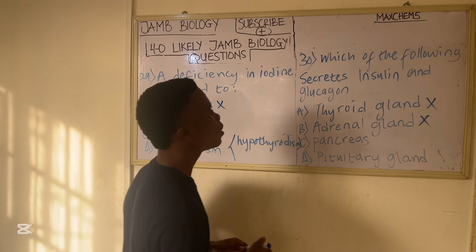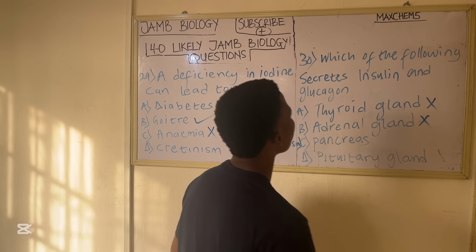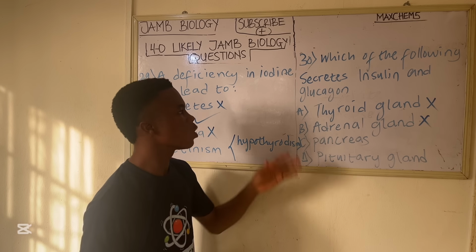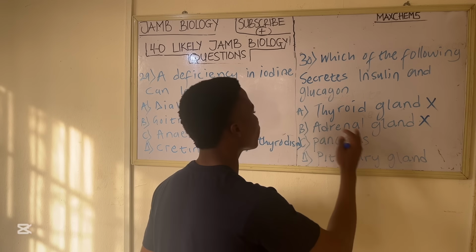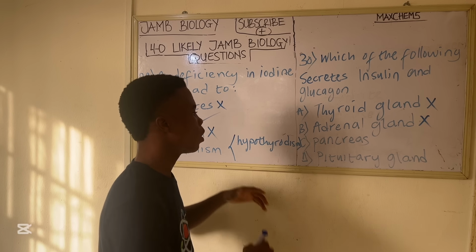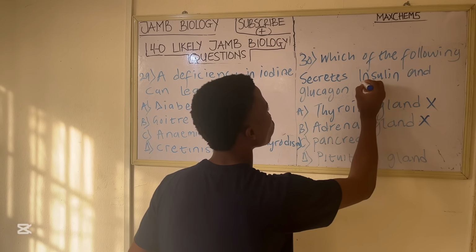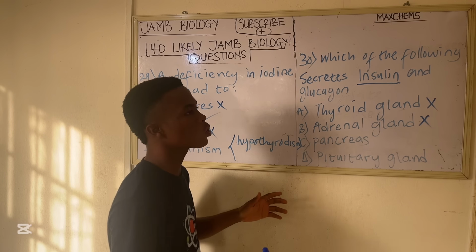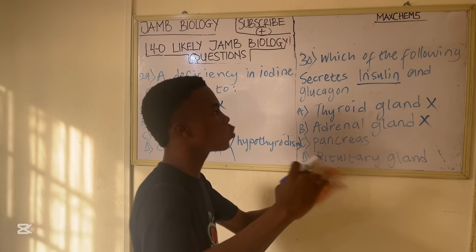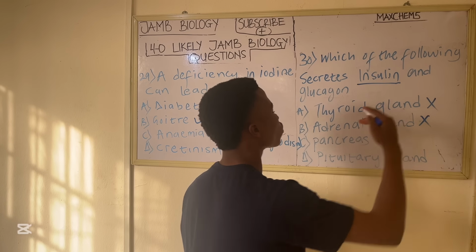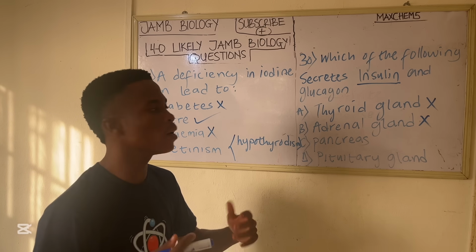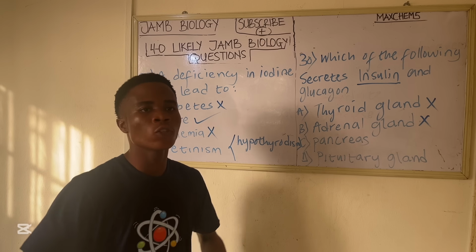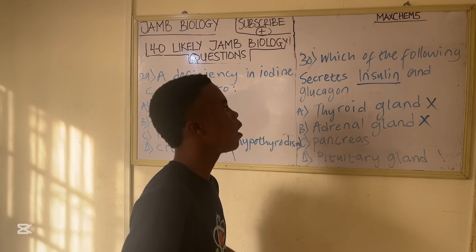So the pancreas secretes hormones called insulin and glucagon. So it's the pancreas that secretes insulin and what? Glucagon. And the function of insulin is to what? Reduce the blood sugar level. It decreases or reduces what? The blood sugar level. So it's produced in the body when there is a high amount of sugar in the blood.